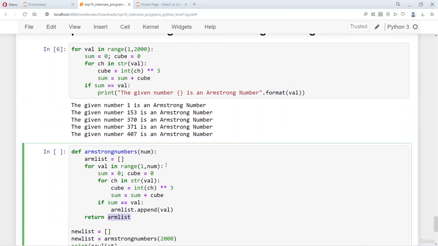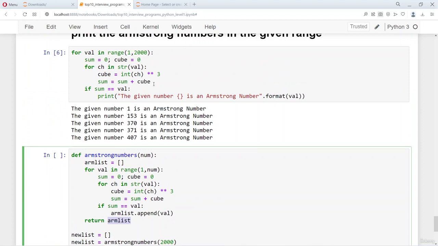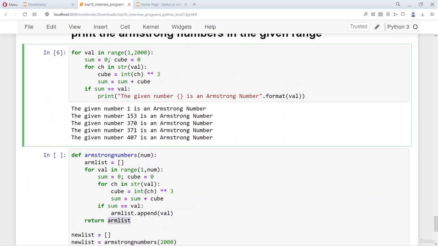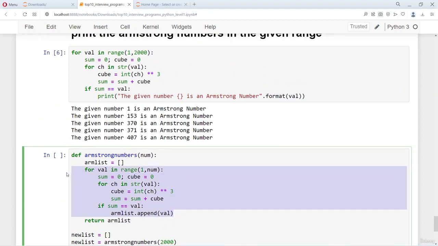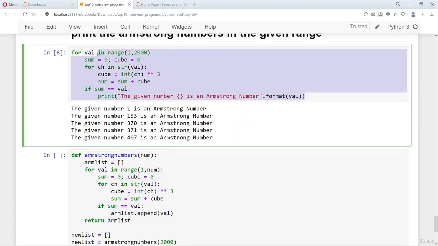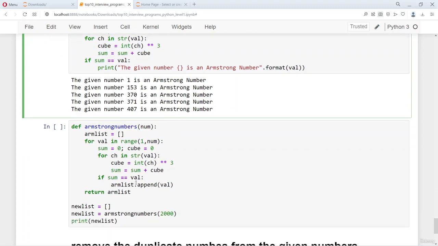But the logic for both programs, as you can see, the for loop and the sum logic, is the same. So this part of the program is the same as this part of the program. The only thing is, in this case we directly print the Armstrong number, whereas here we append it to the empty list, which is the Armstrong number list.